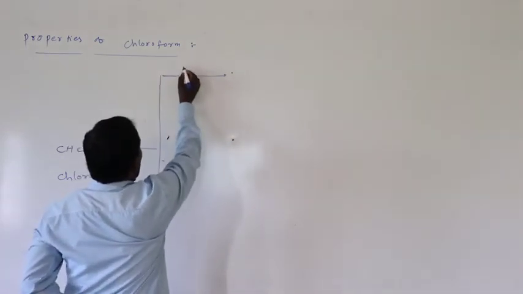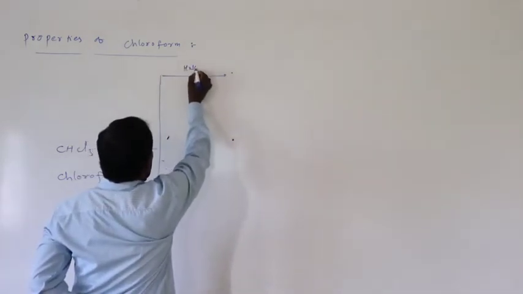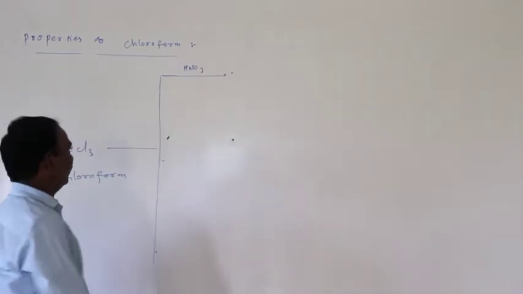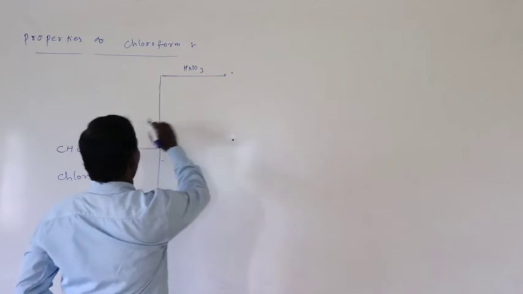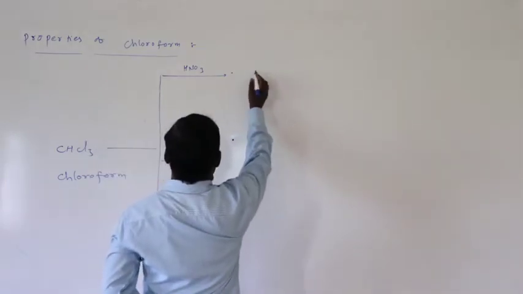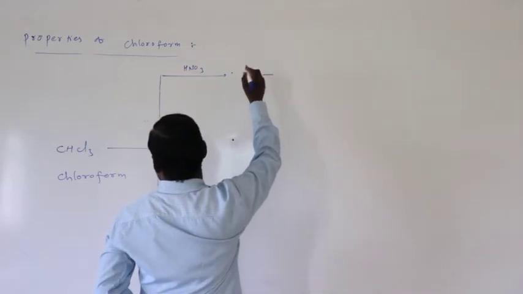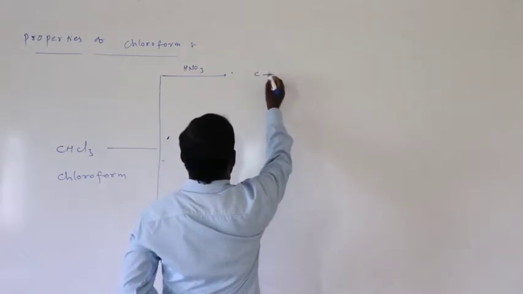it is treated with nitric acid, HNO3, to produce CCl3NO2.